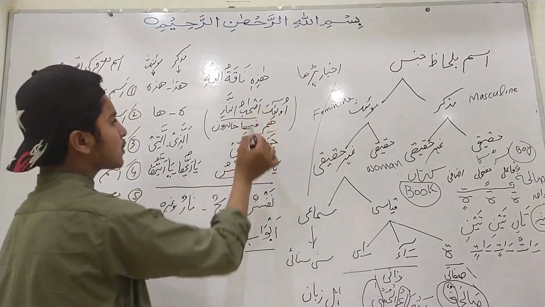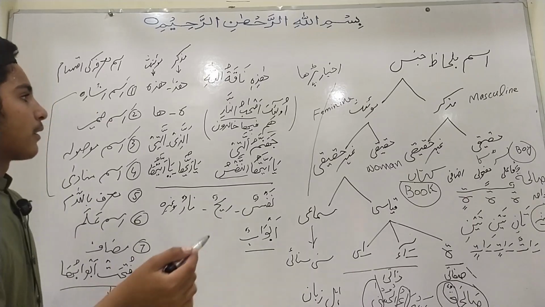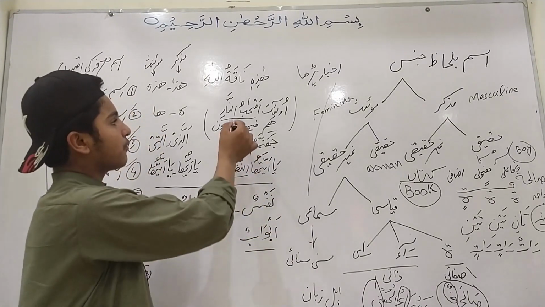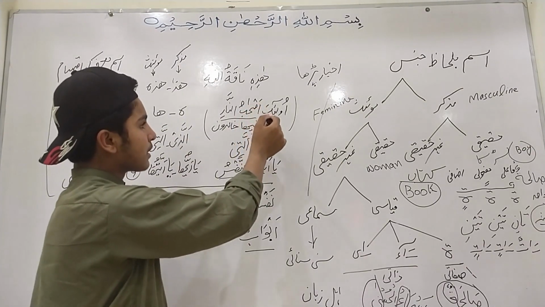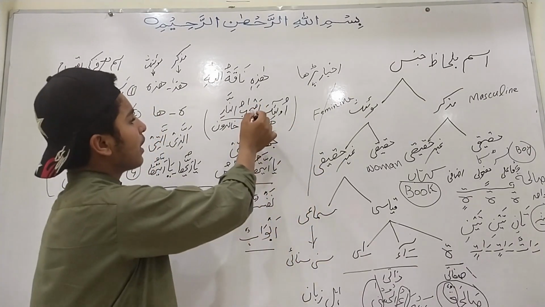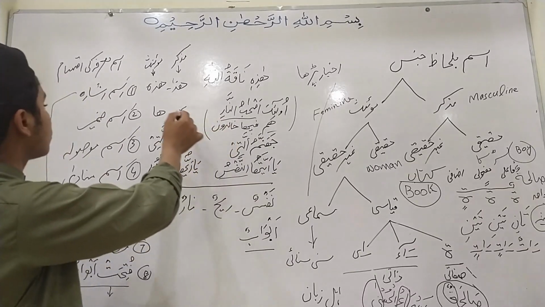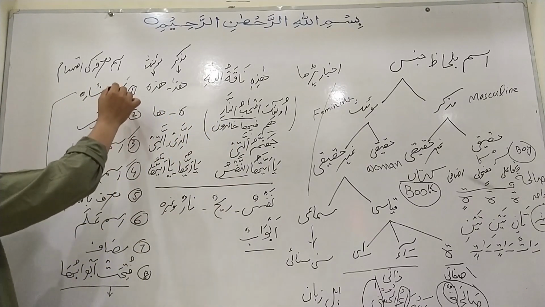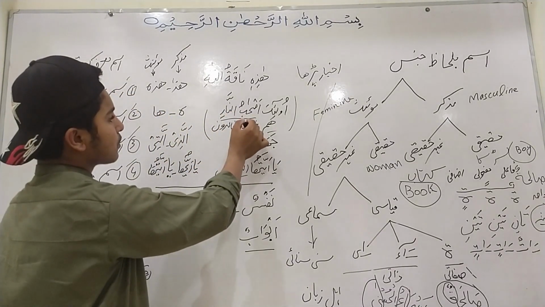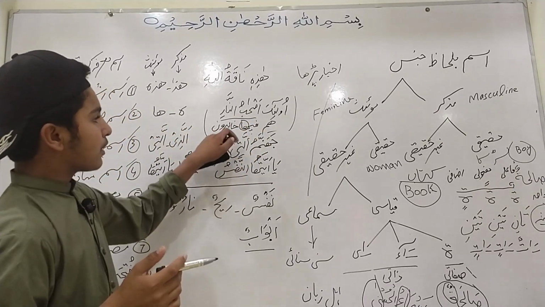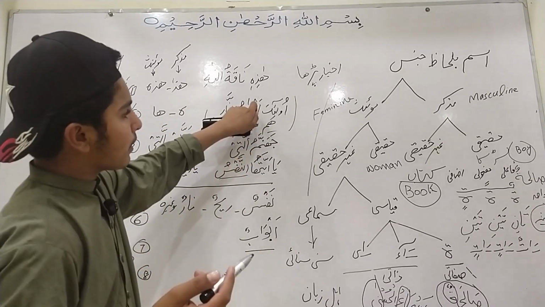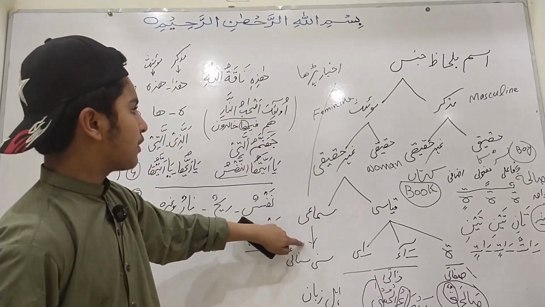In this sentence, this word is a feminine. There is no symbol of feminine at its end. Such a feminine is known as muannas simai, and it will be known through these four nouns. Here, it is known through this pronoun, and it shows that it is a feminine noun, muannas simai.